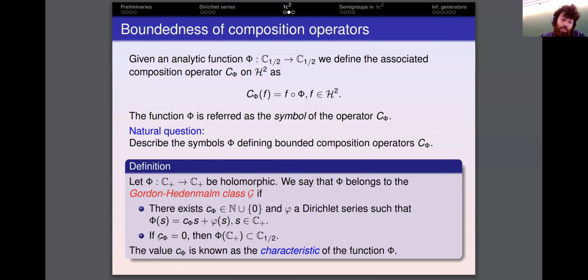And in the case c_phi equals zero, which could happen, then since H2 is defined, the elements in H2 are defined in C_1/2, we ask the symbol phi to map the right half plane into itself so that the composition operator is well defined.